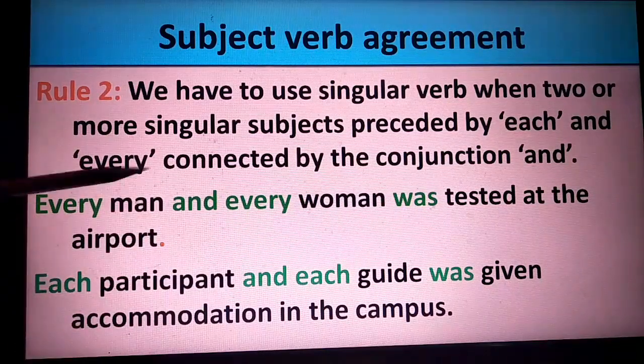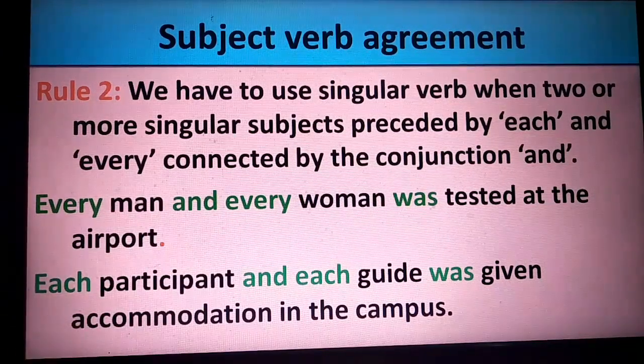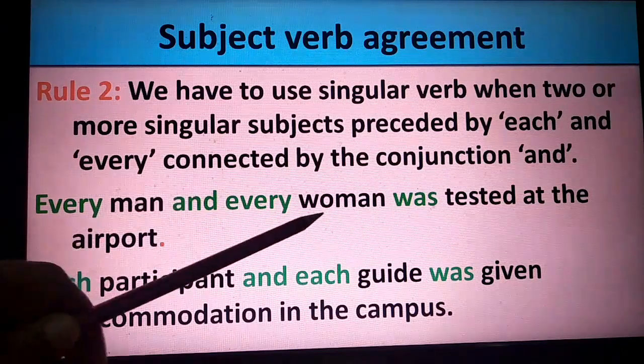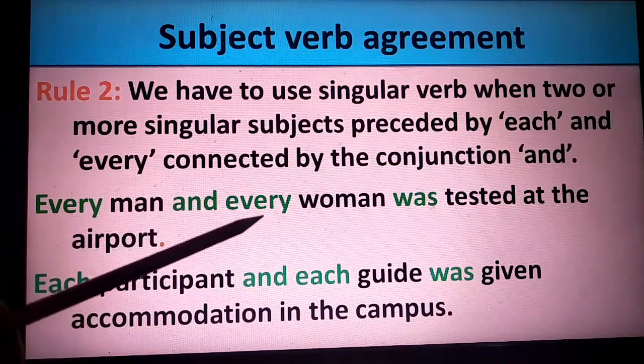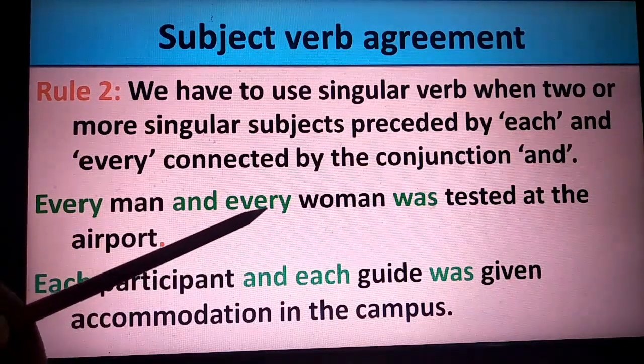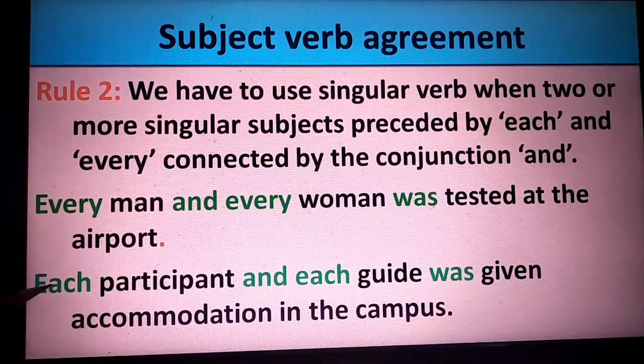All the conditions are fulfilled here. Therefore, this rule says when two or more singular subjects connected by and are preceded, preceded means just before, by every or each, the verb has to be in singular form.